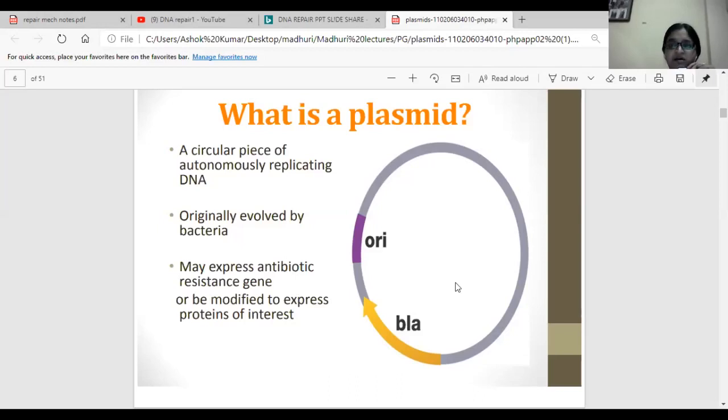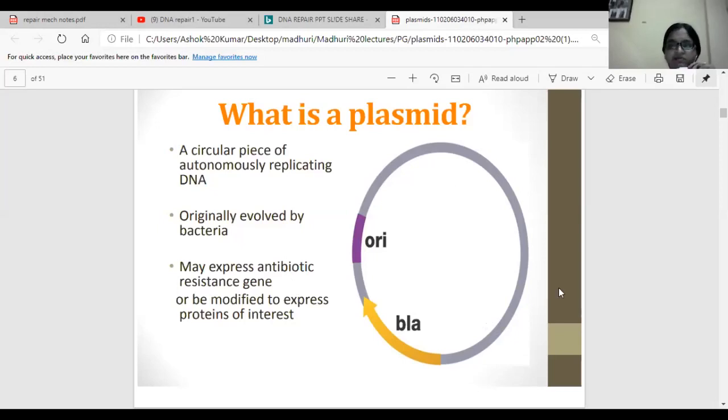An antibiotic is something which we use for treatment. If you break this word, anti means against, bio means life. In other words, an antibiotic is something which we use to kill pathogens or infectious agents. So antibiotic resistance genes here are synthesizing something which gives the bacteria resistance against antibiotics.